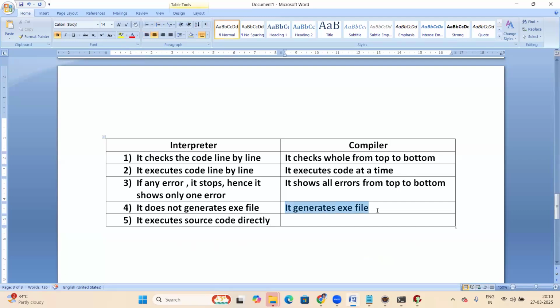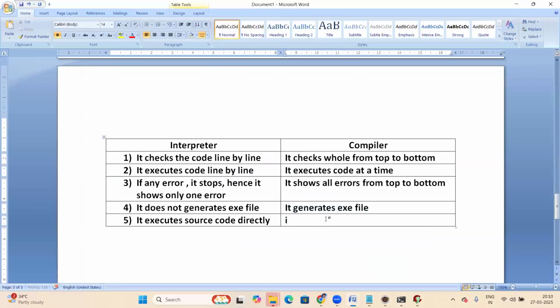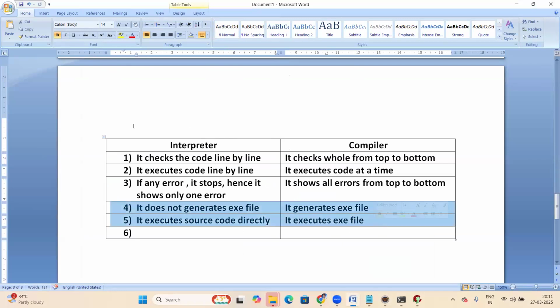First the exe file is generated. Then that exe file executes. Okay, right? It executes the exe file. So these two are important differences here. The interpreter does not generate an exe file; it executes source code directly. In the compiler case, it generates an exe file and executes the exe file.